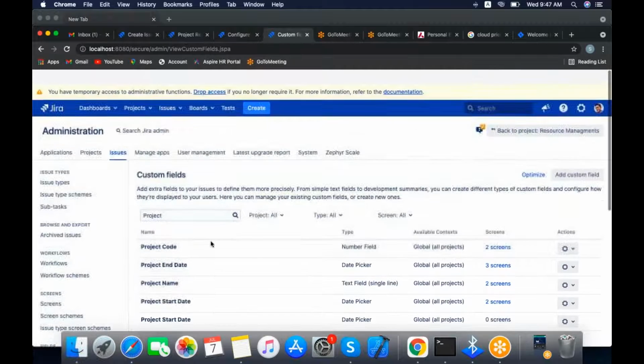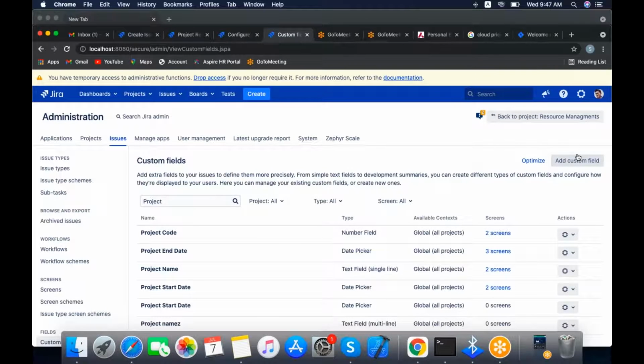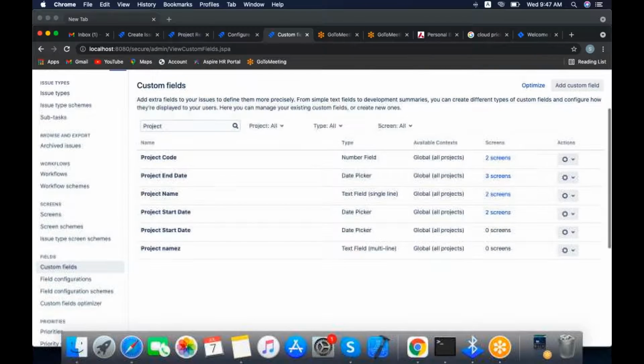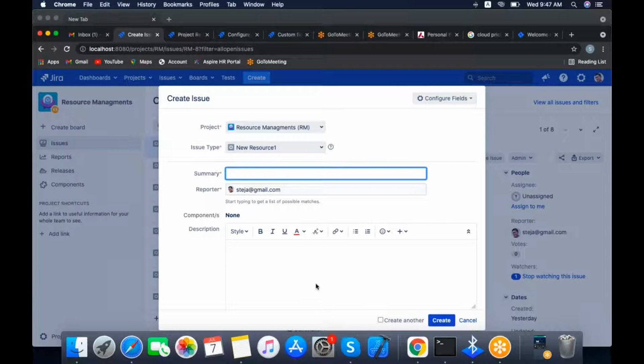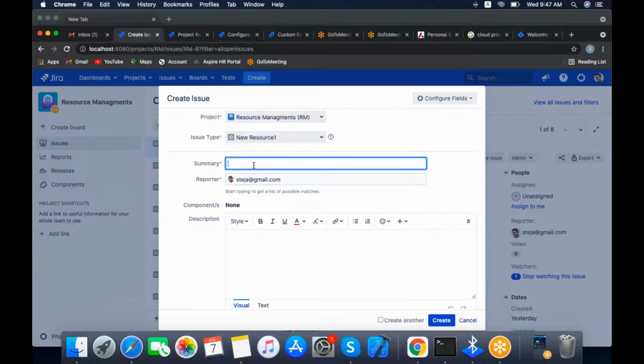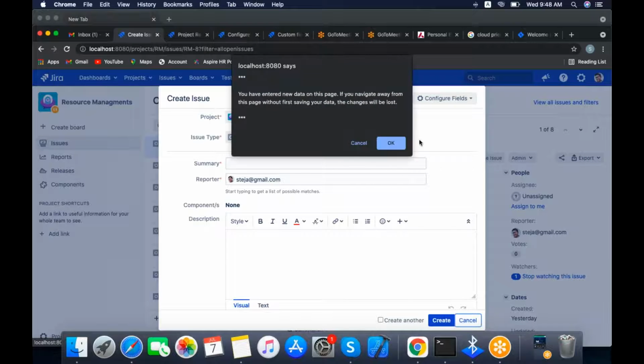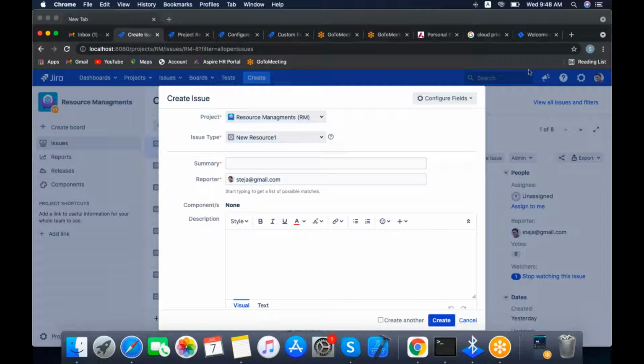This is the way we can add a custom field. These are the fields we will create according to the screen's requirements. We will create the project name and project start date, and by default these are the screens. But according to your client requirement, for a new resource type, you need a different screen to appear here. And for edit, whenever we create the issue, after editing, only some particular fields need to be edited and not all the fields need to display. And at view time also, you may want to show all the fields or only limited fields, and by creating the fields we can do it.